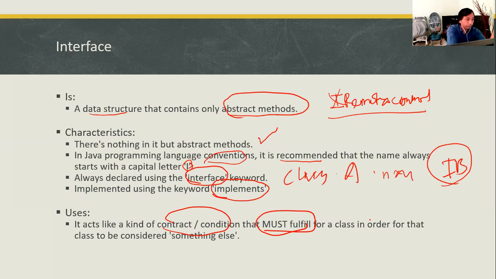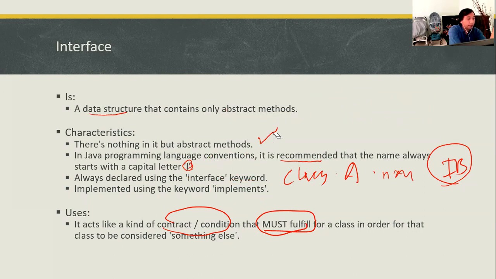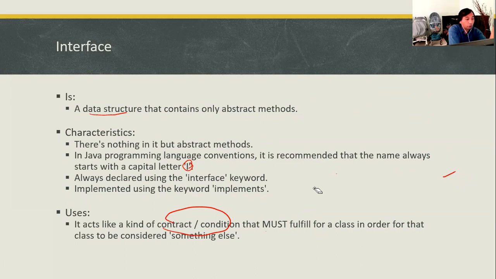The interface class basically is only a molding. So let's say we have a remote control molding.